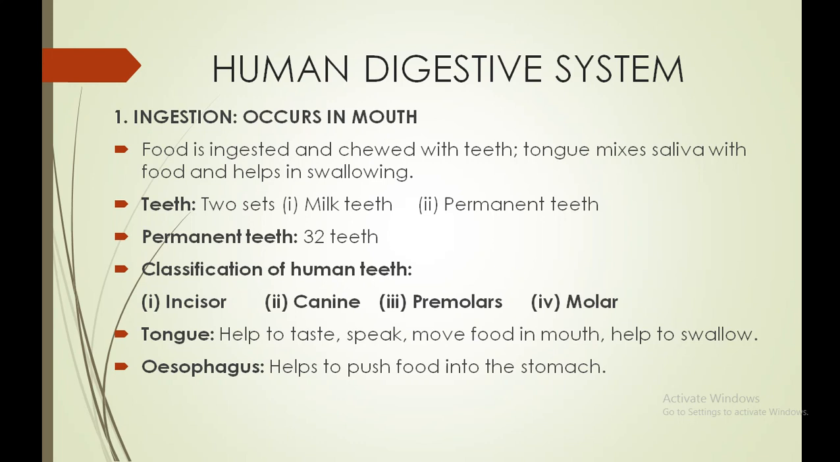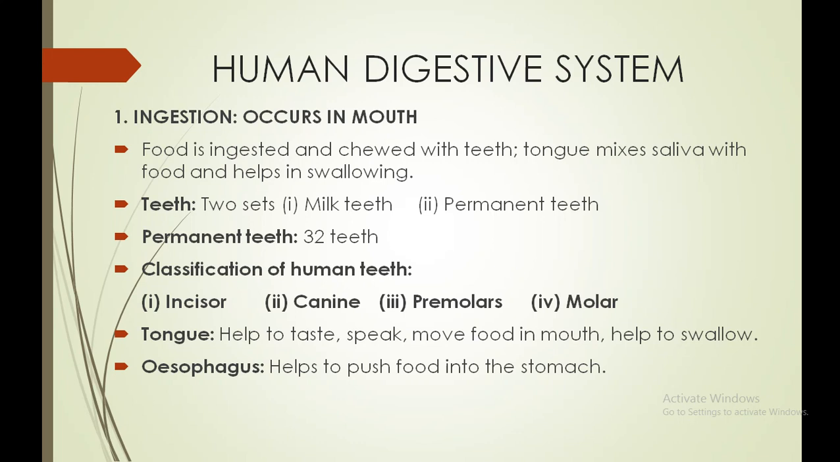Now permanent teeth are further classified into four types: incisors, canines, premolars and molars. I'll speak one sentence for each one. Incisors are the front teeth, having very sharp edges. Their function is to cut and bite your food. Next is canine. Canines are the pointed teeth inside the mouth, two in each jaw, four canine teeth in total. Their function is to grasp and tear the food.